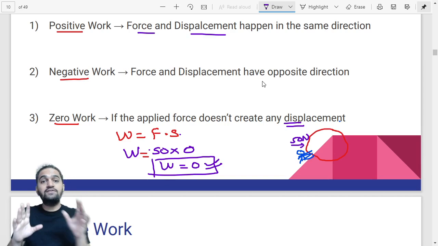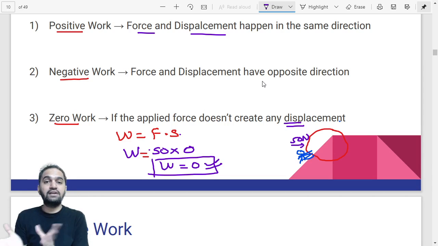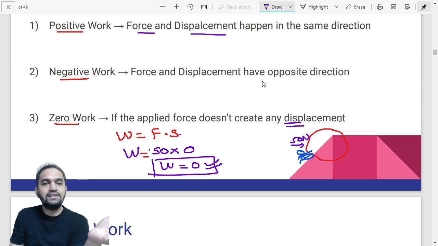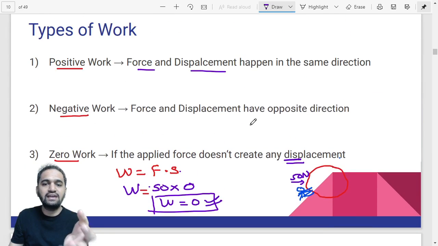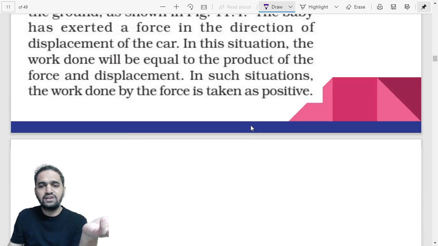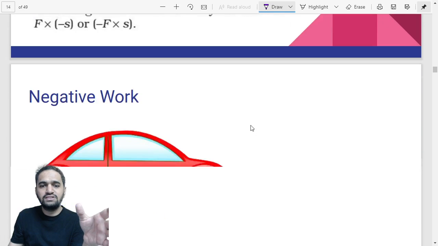Now what happens if the force and displacement are happening in completely opposite directions? That means there is an angle of 180 degrees, like they are moving in opposite directions. Now you might think, where can this situation arise? Where can this kind of thing happen? What is the main criterion? A simple example for this is cars. Cars are the best example for it. Let me just give you one simple example.